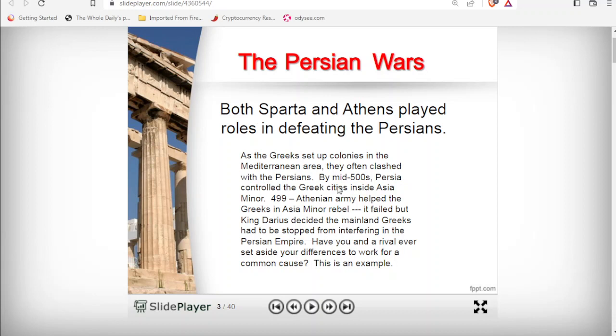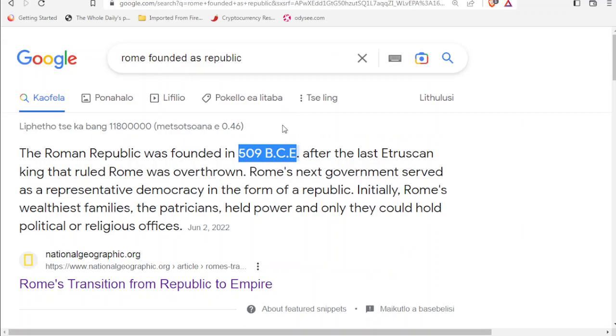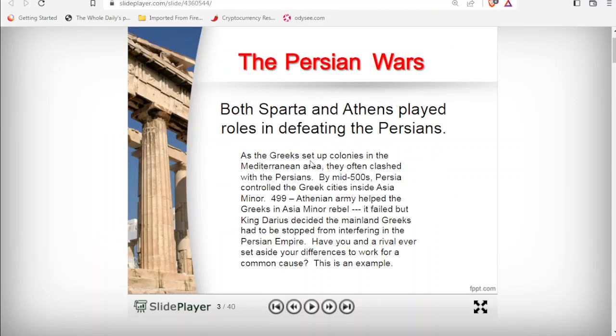Okay, so now we see why it was ironic, because in 499 BC, remember we've actually gone past the founding of Rome. Sorry, not the founding of Rome, but when Rome was founded as a republic in 509 BC. We've gone past this date now because we're at 499 BC, and it says that the Athenian army helped the Greeks in Asia Minor rebel.